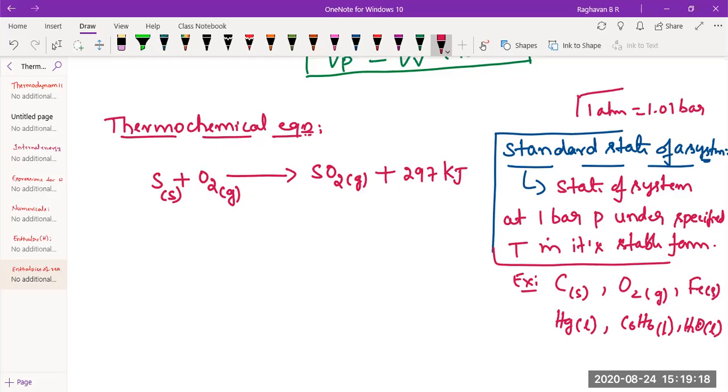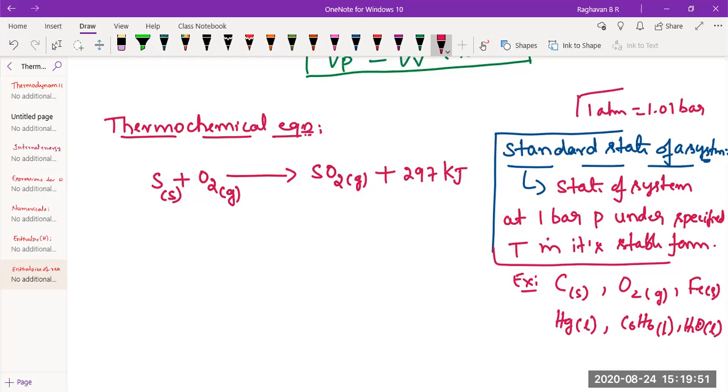Everything is mentioned. To understand perfectly about this thermochemical equation, all the required data is there. So 1 mole of sulfur is combusted in excess oxygen, so that it combines with 1 mole of gaseous oxygen to form 1 mole of gaseous sulfur dioxide, and it liberates 297 kilojoules of heat. Right? So that's the meaning of that.